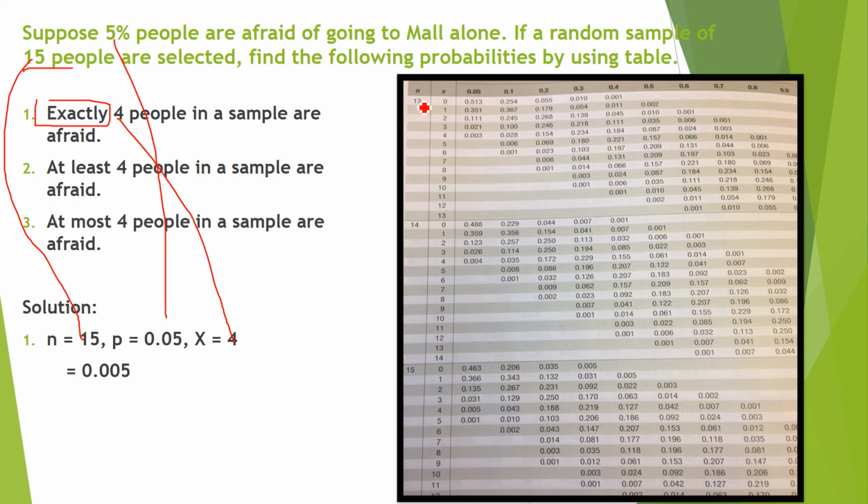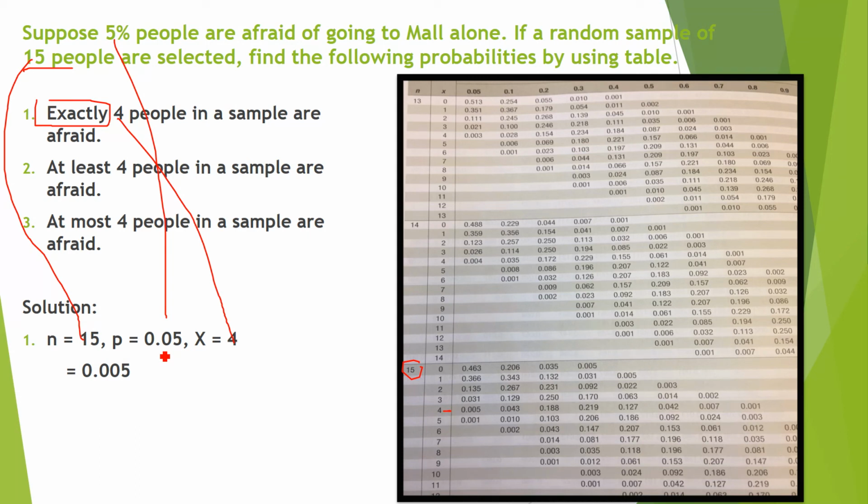The first column represents n, so we are looking for n equal to 15. So this one, do not consider this, okay? This is the 15. And then x is equal to 4. Do not see here is 4, here is 4, but this 4 belongs to 13 total trials, and this 4 belongs to 14 trials. We have a total number of trials 15, so you have to see this 4.